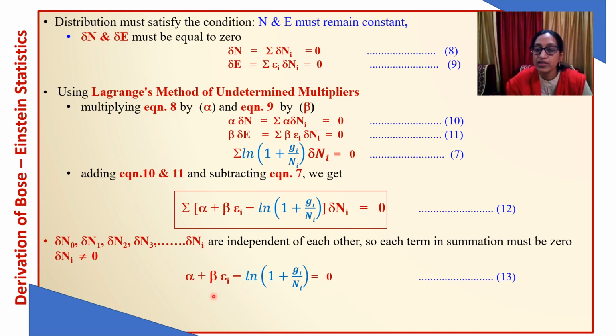Now we can rearrange this. You can take this to this side. So we have log 1 plus Gi upon Ni is equal to alpha plus beta Ei. Let this be equation number 14.